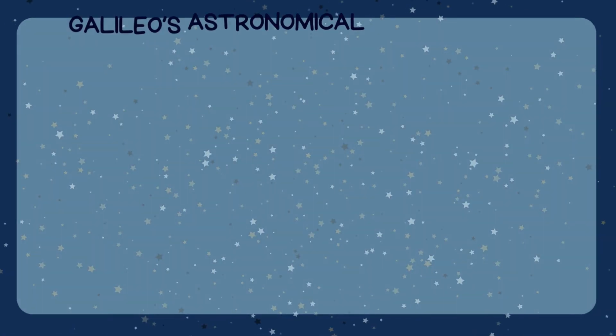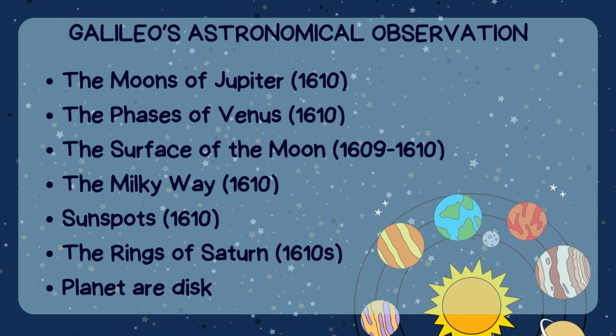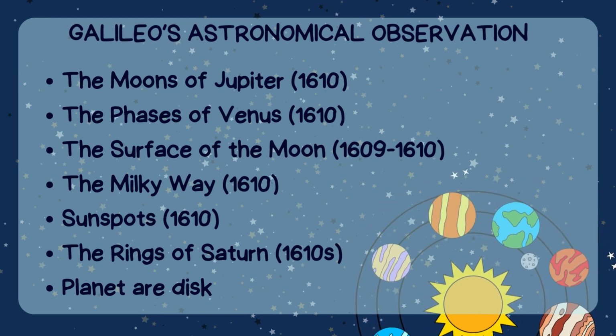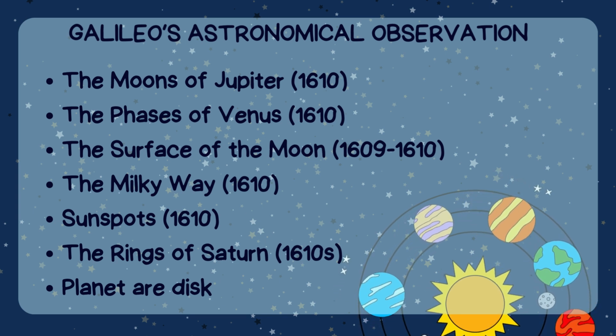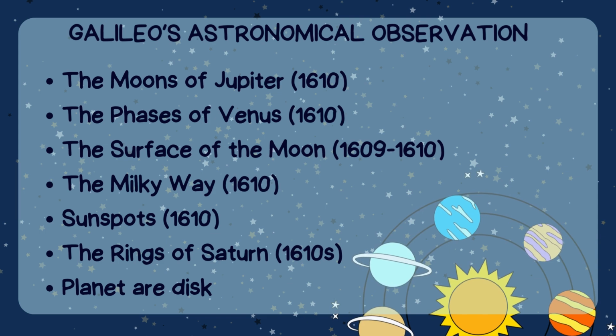And here are Galileo's astronomical observations: the moons of Jupiter, the phases of Venus, the surface of the Moon, the Milky Way, sunspots, the rings of Saturn, and planets as disks.